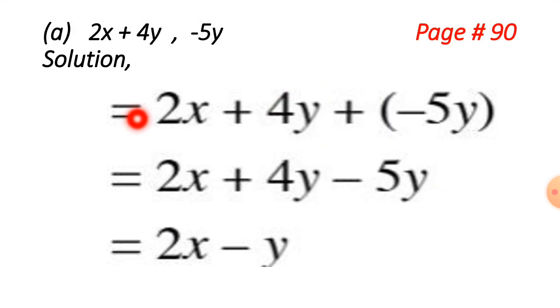We will go with our solution. 2x plus 4y plus minus will be minus 5y. From minus 5y, if we add 4y, we will get 1y, and we will not write 1 over here. Y shows the same, that it is having 1, so minus y. 2x has come from your question because there is no subtraction or addition, as it does not have like terms. So 2x minus y is the answer.